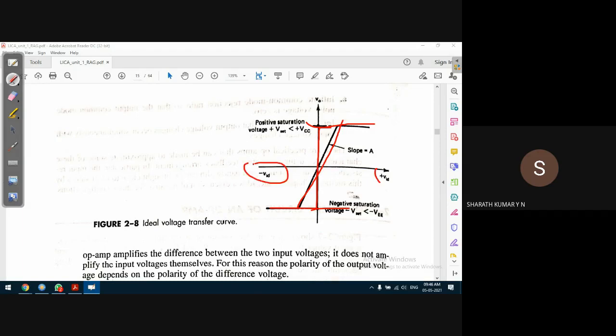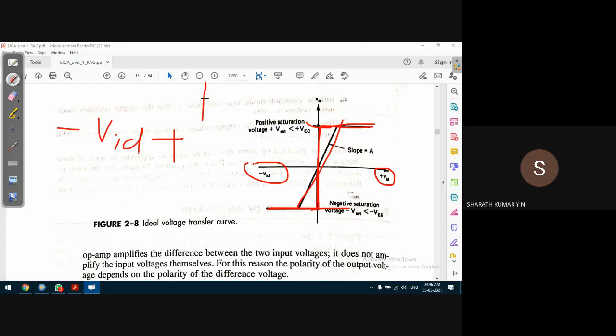This is the differential input voltage. When the input differential voltage goes from negative to positive, the output should suddenly switch from negative output voltage to positive voltage. That is the idea.